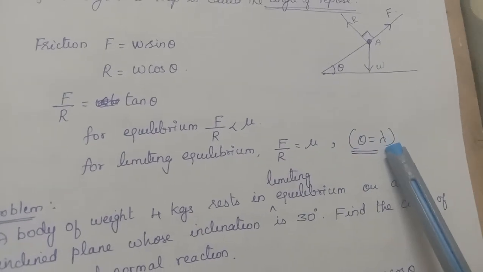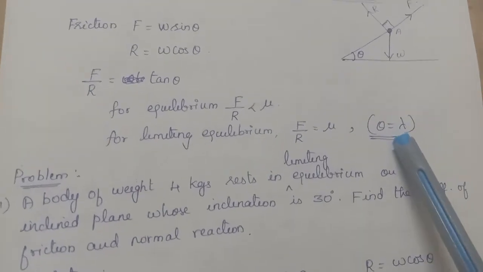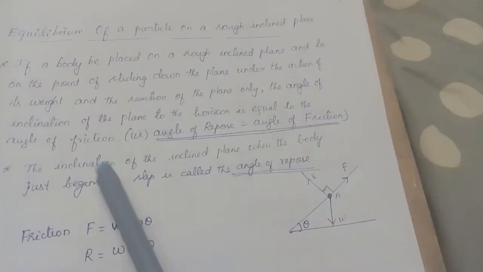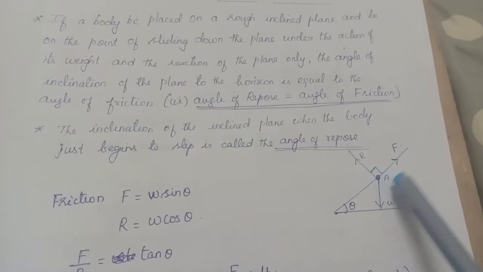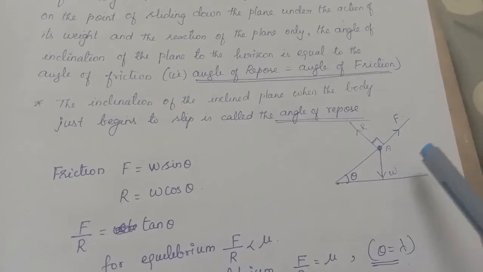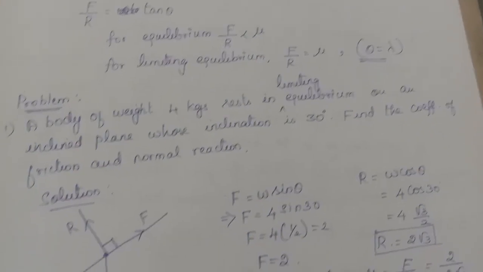Theta equal to lambda for limiting equilibrium. Okay, so this is the conclusion. What is the case we have discussed here? Equilibrium of a particle on a rough inclined plane without any external forces. So these things you have to remember: F equal to W sin theta and R equal to W cos theta for doing problems.